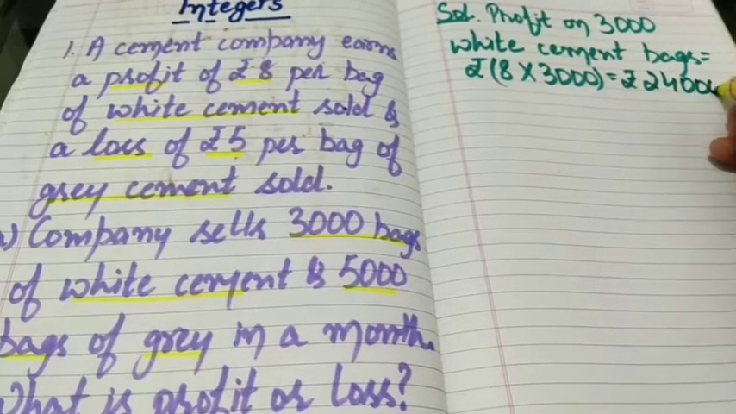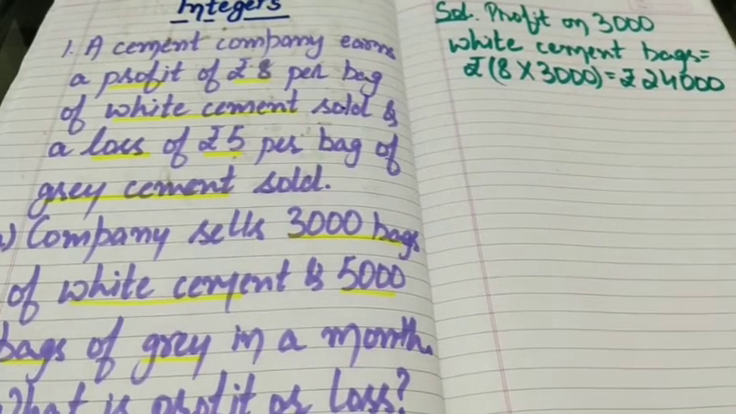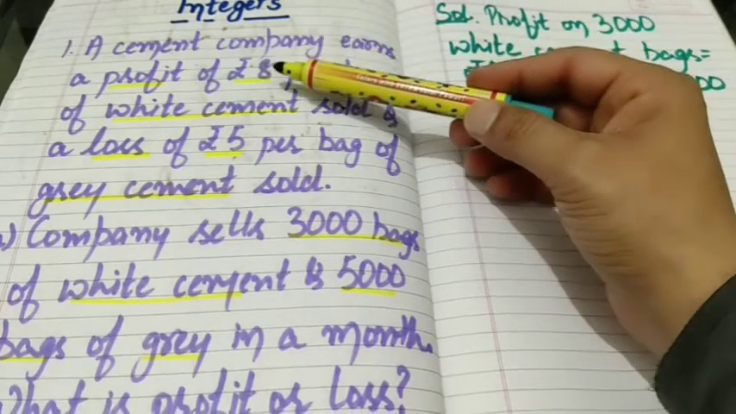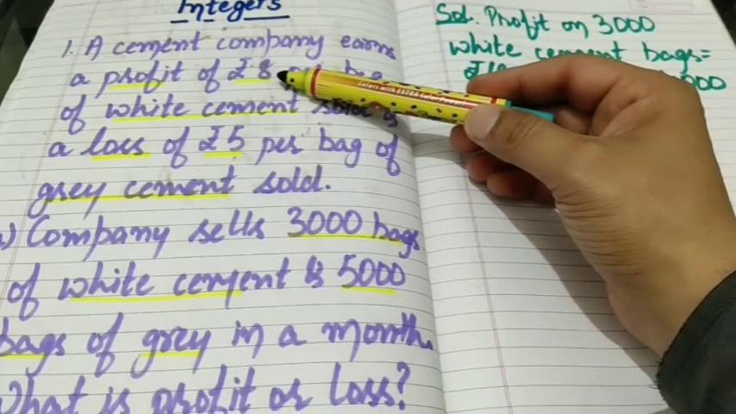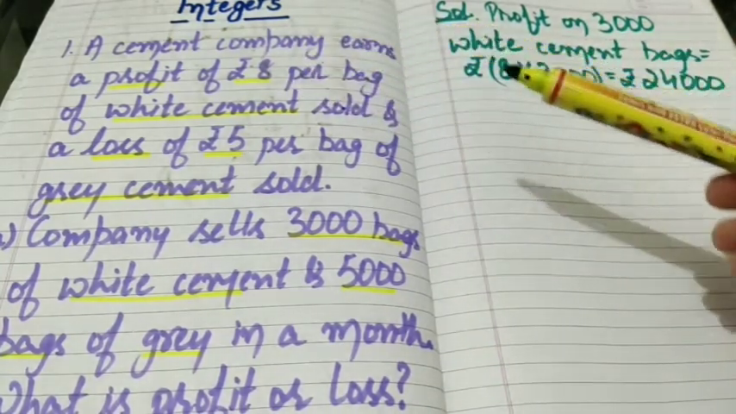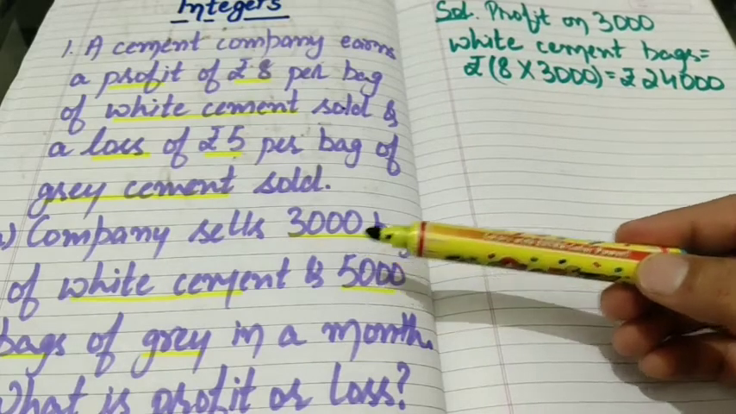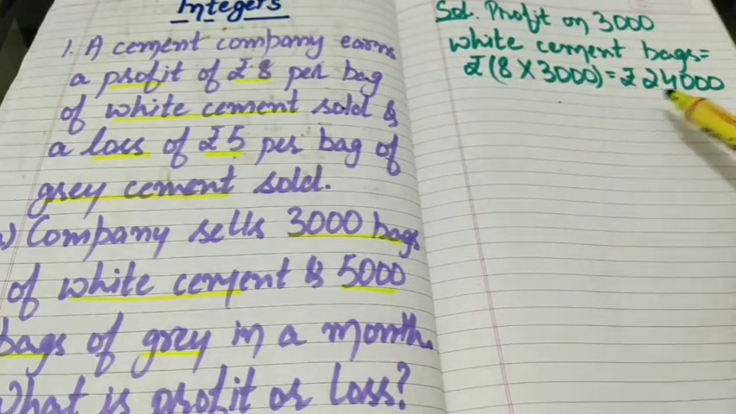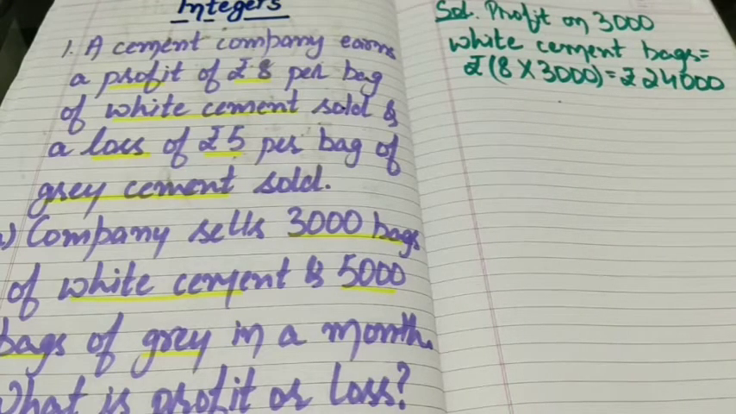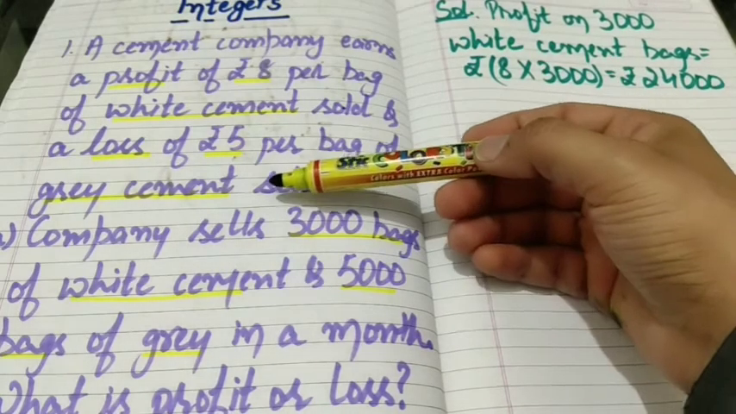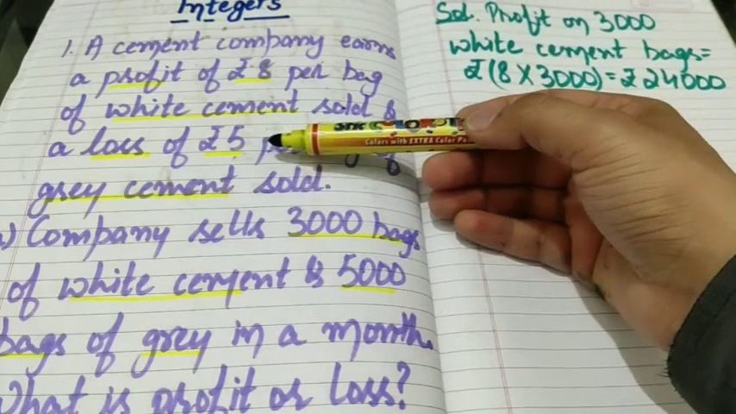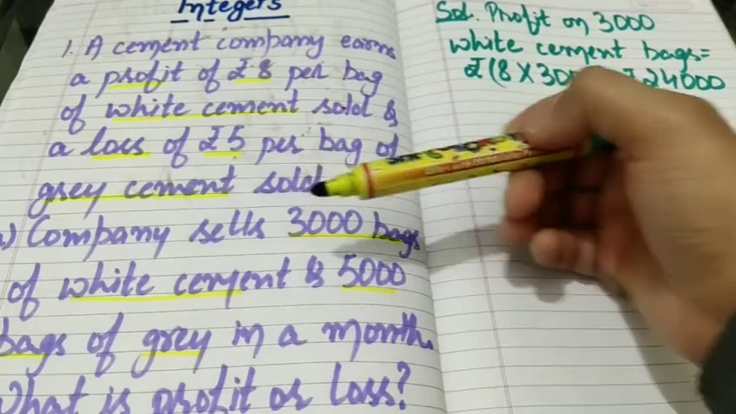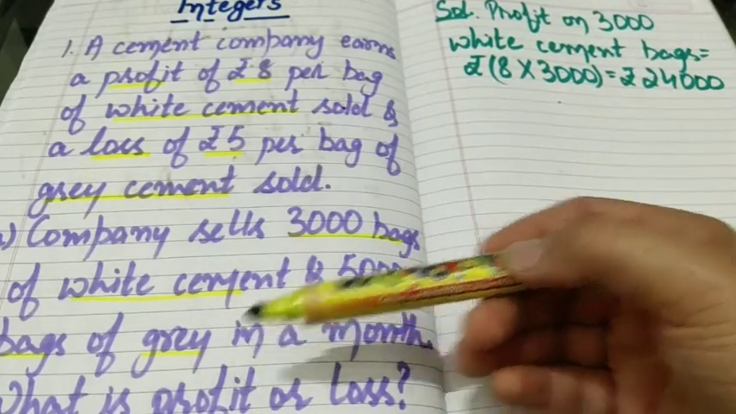24,000. Since on selling one white bag it has a profit of rupees 8, so on selling 3000 bags, how much will be profit? It will be 8 multiplied by 3000, that is rupees 24,000. Now move to the next condition. On selling one grey bag, it incurs a loss of rupees 5. Then on selling 5000 grey bags, what will be loss?